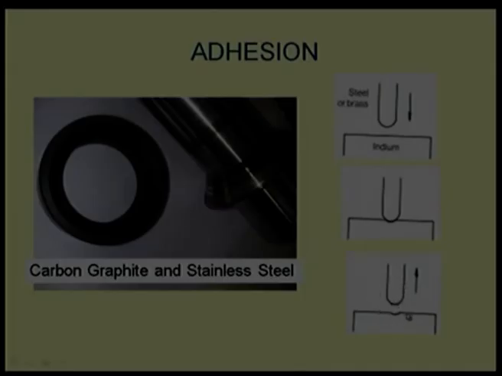Now, this is good to know. When we are pushing it, indium is having some attraction towards a steel surface. It gets deposited on a steel surface. When we are removing it, it is not getting fractured at the interface. That means the interface between steel and indium is stronger than indium itself, or in other words, indium has a lesser strength compared to the strength of the interface made by steel and indium.